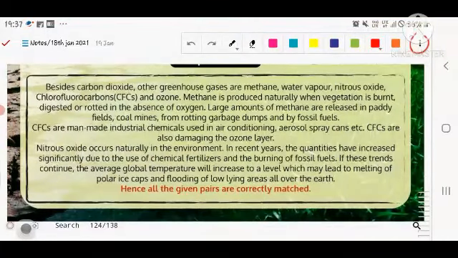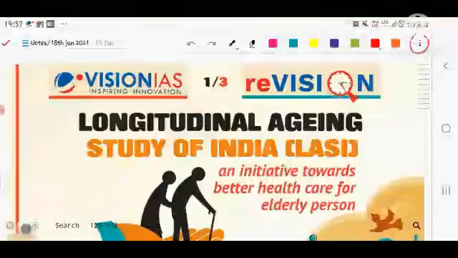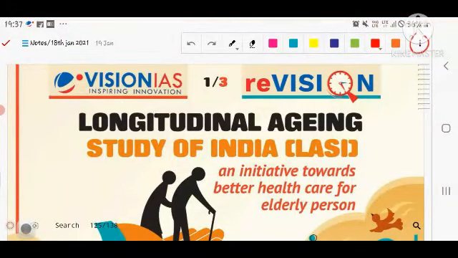Nitrous oxide, for example, is naturally found in the environment. In recent years, the quantities have increased so much because of anthropogenic activity, the use of chemical fertilizer, and the burning of fossil fuels. If these trends continue, the average global temperatures will become very high, which will be disastrously helpful in increasing global temperature.